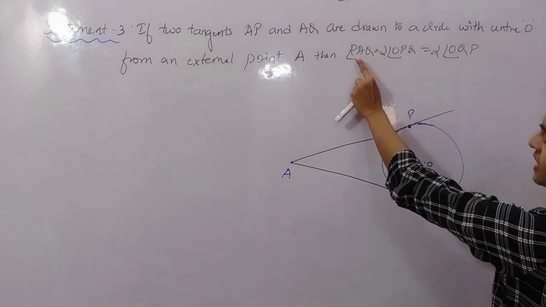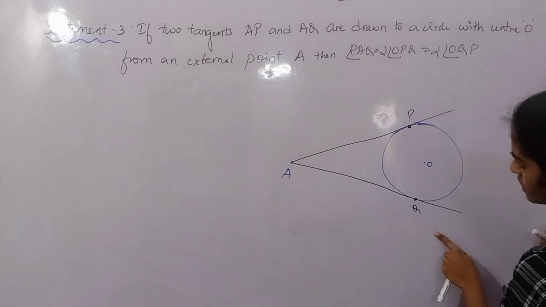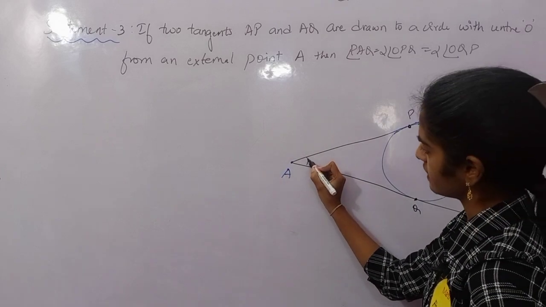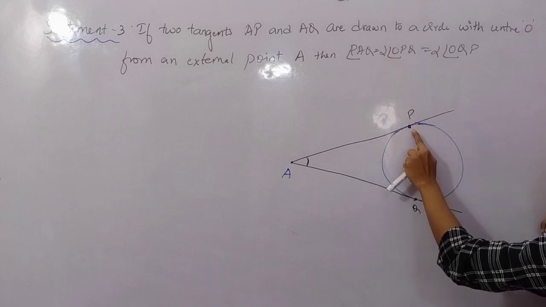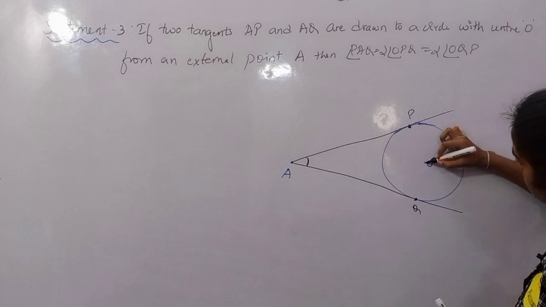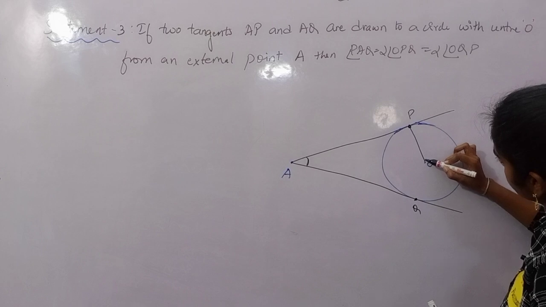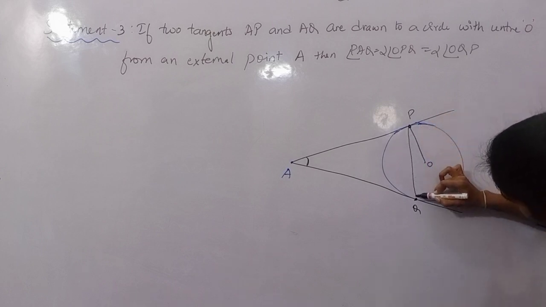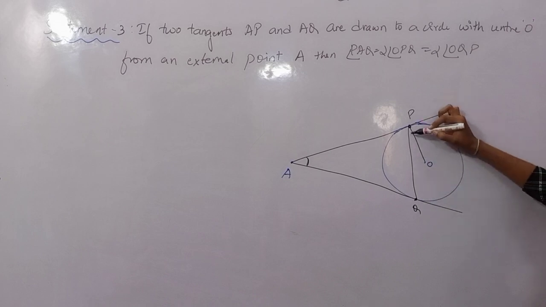I have to prove that angle PAQ, this total angle, is equal to 2 times angle OPQ. So for OPQ, I have to join OP and OQ first. OPQ is this angle.